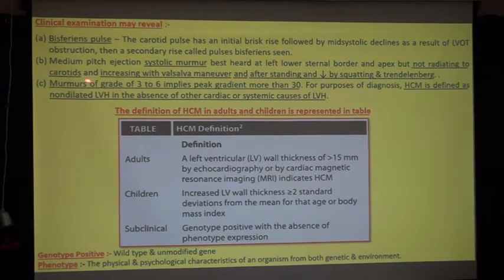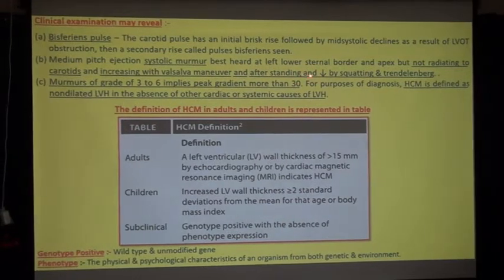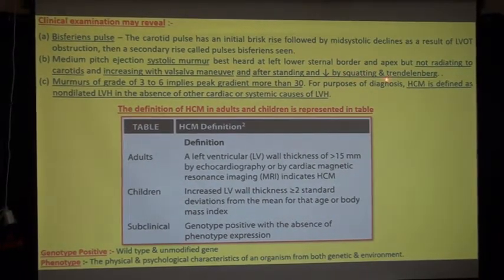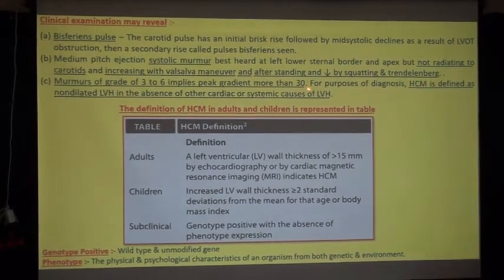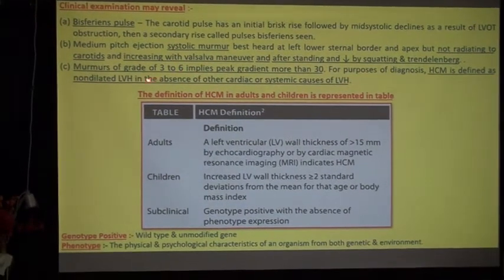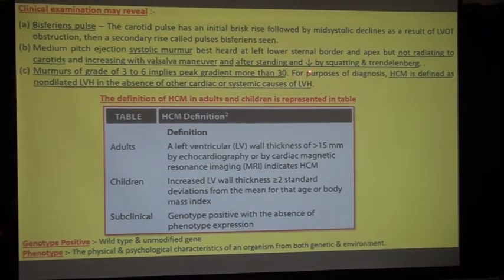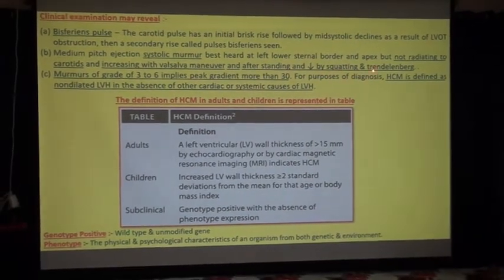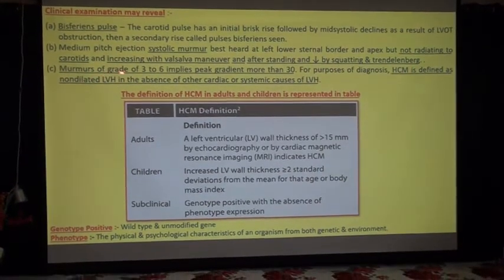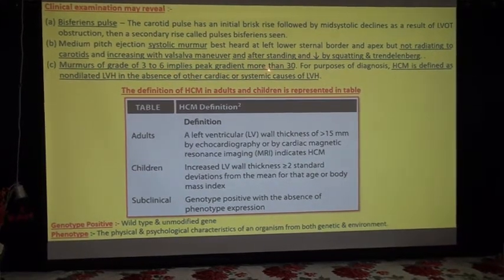Second, medium pitch ejection systolic murmur, best heard at left lower sternal border and at apex, but not radiating to carotids, and increasing with Valsalva maneuver and after standing, and it is decreased by squatting and Trendelenburg position. Remember, this LVOT gradient increases with Valsalva maneuver and after standing, and decreases by squatting and Trendelenburg position. Number 3, murmurs of grade 3 to 6 imply peak gradient more than 30.